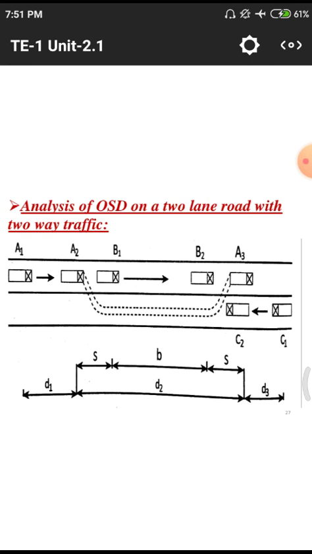A1 vehicle wants to chase the B1 vehicle, so A1 has to move at a particular speed so that it reaches A2, and from that A2 point it changes direction along a dotted path, and after that it moves to the A3 position. In that same time, B1 goes to B2.